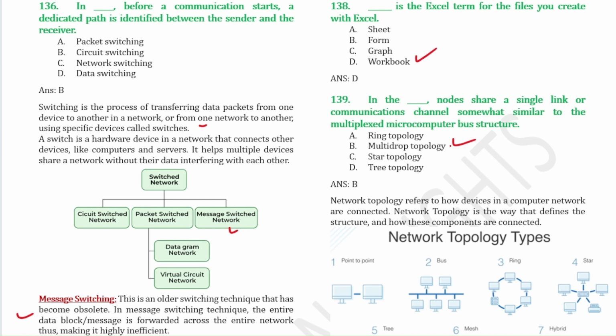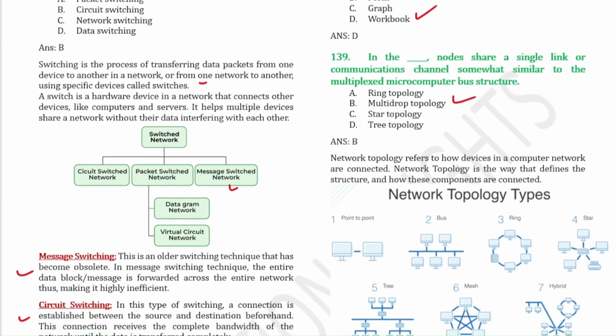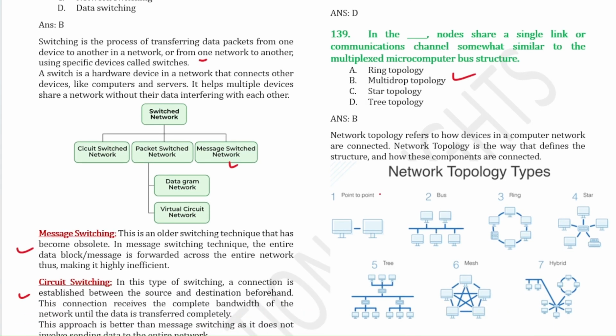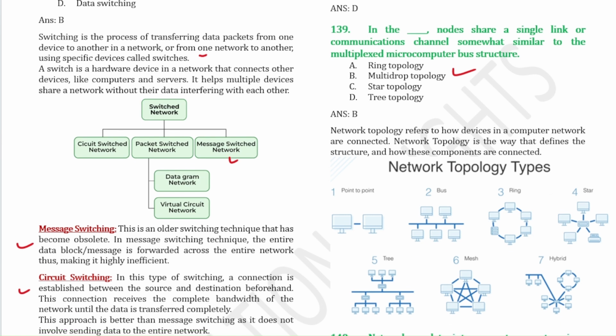So network topology refers to how the devices in the computer network are connected. These are some of the network topologies. You can go through this: point-to-point topology, bus topology, ring topology, star topology, tree, mesh, hybrid. So these are some of the network topologies.